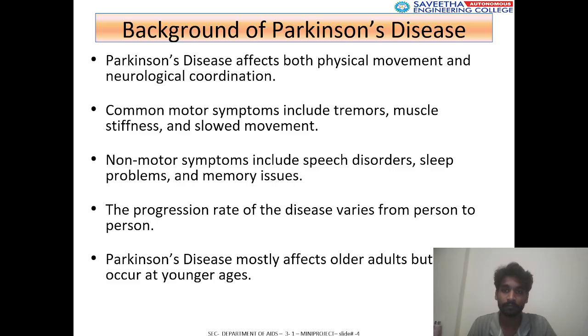So, the background of Parkinson's disease. Parkinson's disease affects both physical movement and neurological coordination. Common motor symptoms include tremors, muscle stiffness, and slowed movement. Non-motor symptoms include speech disorders, sleep problems, and memory issues. The progression rate of this disease varies from person to person. Parkinson's disease mostly affects older adults but can occur at younger ages.